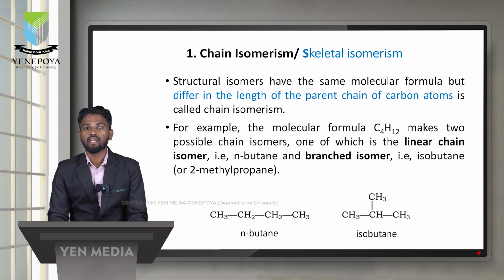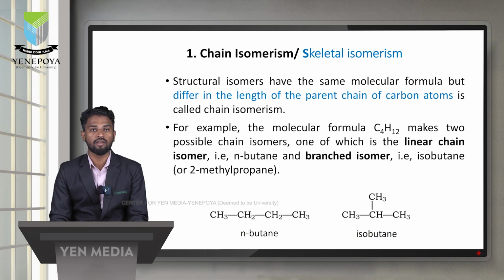First, chain isomerism, also called skeletal isomerism. Structural isomers that have the same molecular formula but different lengths of the carbon chain present in the compound, that is called chain isomerism. This phenomenon is called chain isomerism, and these compounds are known as chain isomers.